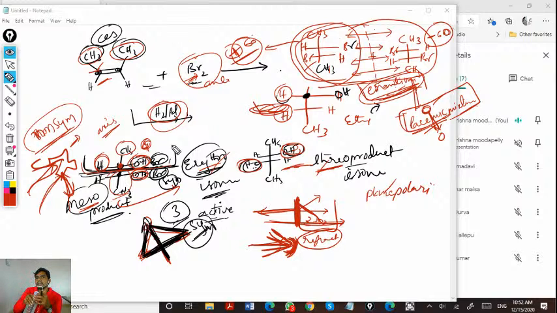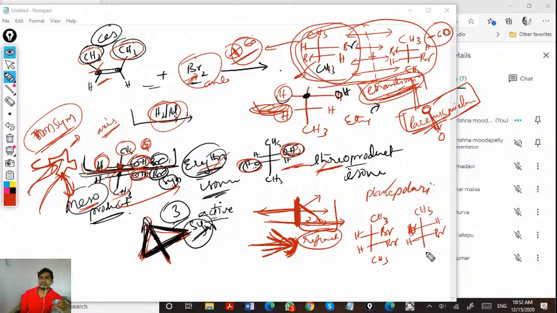For example, if you take the meso product and the one of the racemic mixture product, this one Br H, Br H CH3, this is Br H. So will there be a mirror image?